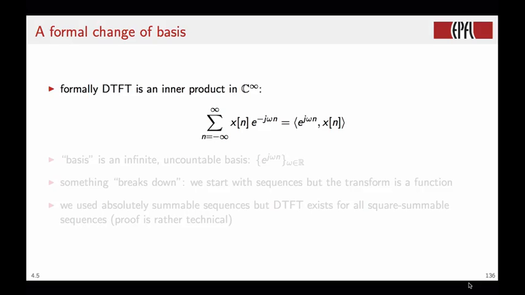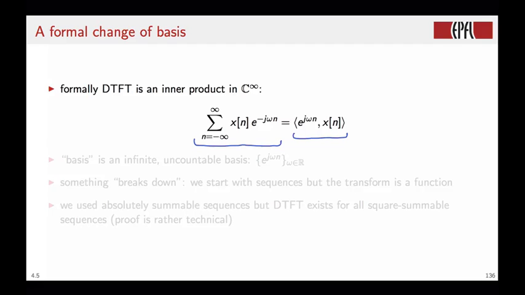The DTFT looks exactly like an inner product in the space C infinity. If you take this inner product here between an infinite sequence and the sequence e to the j omega n, and you write the definition of the inner product, you get exactly the formulation for the DTFT. The problem here is that C infinity is not really a well-defined vector space.